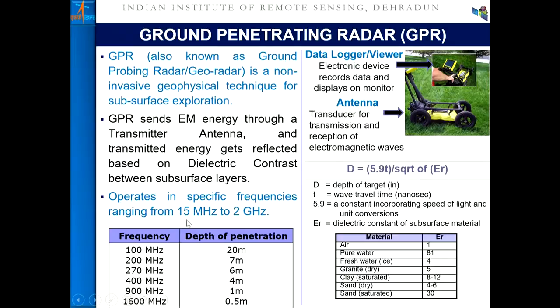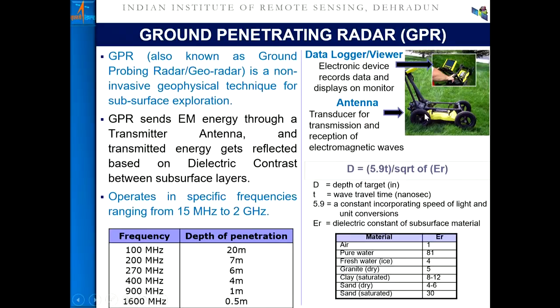The GPR works in 15 megahertz to 2 gigahertz, which has applications in a variety of domains, ranging from urban utilities to neotectonic studies. But particularly for urban utilities, of the order of 200 to 400 megahertz. In this region, normally the utilities are placed below the surface in urban areas.